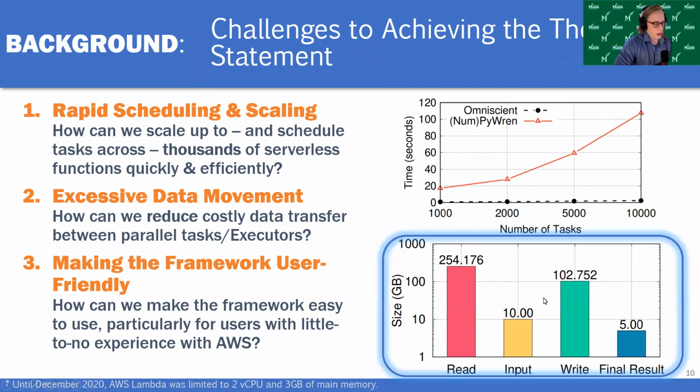The read and write columns show how much intermediate data was read and written during the workload's execution. As you can see, even though the input size was only 10 gigabytes and the output was only 5, there are still hundreds of gigabytes of data read and written during execution. This excessive data movement results in very long end-to-end execution times and causes a greater cost to be incurred. Ideally, a serverless framework could be designed to avoid this read and write amplification.